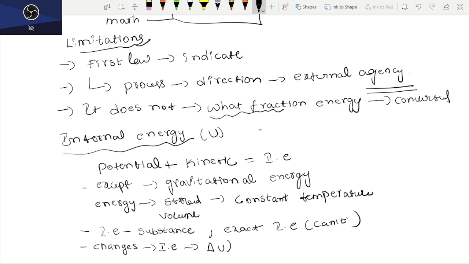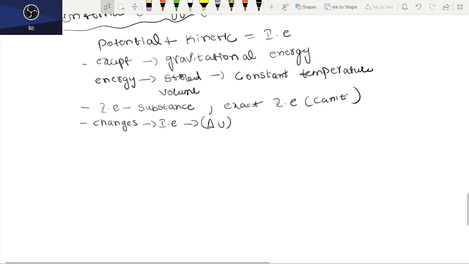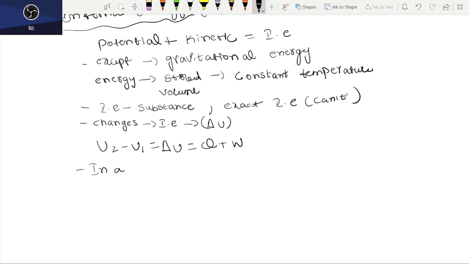First law of thermodynamics, you know very well. And as you know, according to the first law of thermodynamics, the internal energy formula is U2 minus U1 equal to delta U, which is equal to Q plus W, right? It is a state function and an extensive property. In a cyclic process, delta U is equal to 0, right?